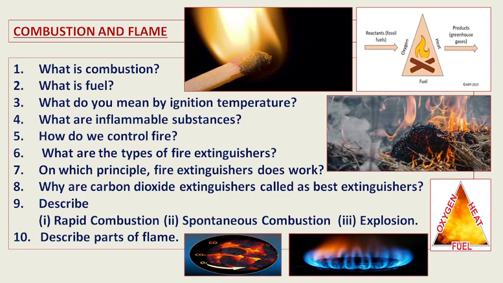If we reduce the amount of oxygen supplied to the flame, automatically that flame will move towards getting extinguished. It means we can control the fire. So fire can be controlled either by cutting off the supply of oxygen, or cutting off the supply of heat, or removing the unburned fuel from the site. In this way we can control fire.